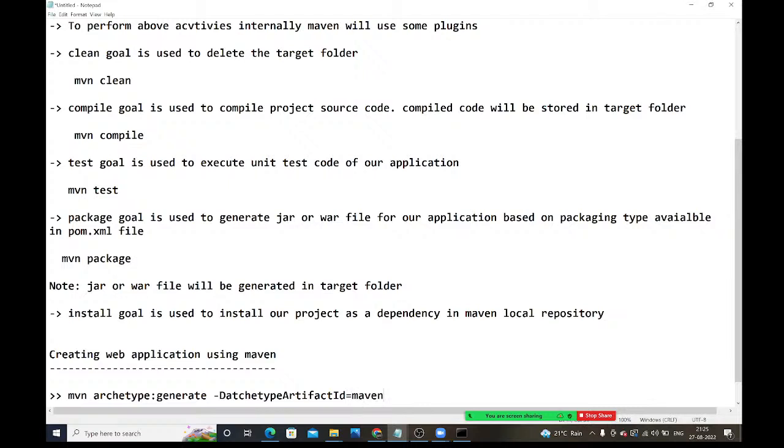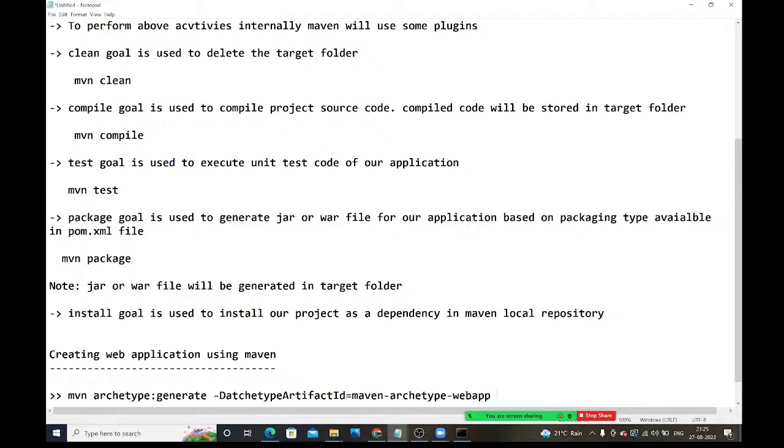Maven archetype webapp we need to give. That archetype we need to give, guys. This is the only difference.